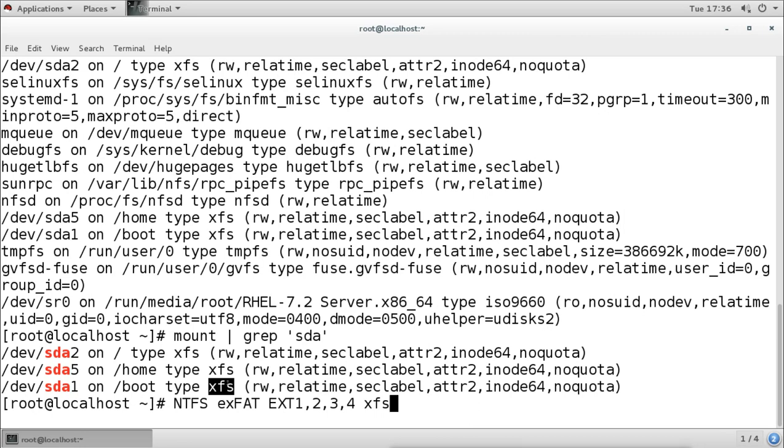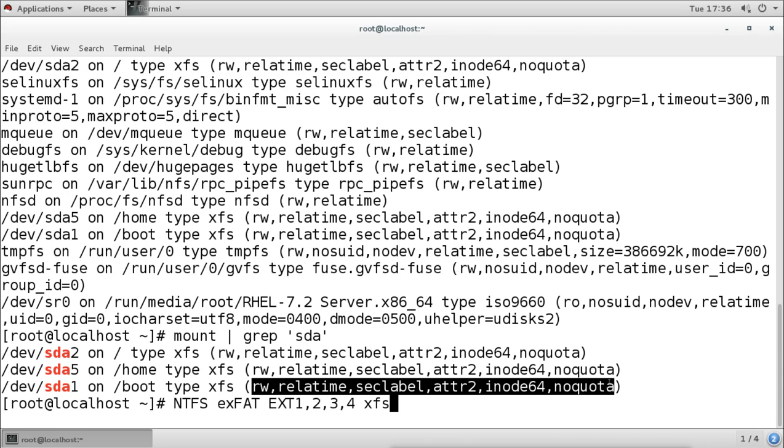So it is showing that the type of the file system for SDA1 which is mounted on boot is XFS. Then when we mount the partition, we mount with the default options. When we don't do anything, these default options will remain there. For example, it says read write.